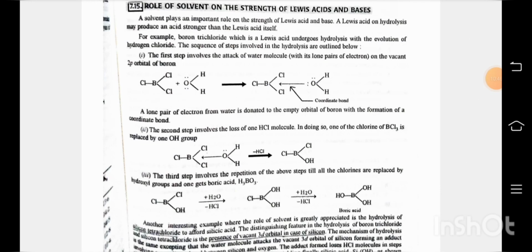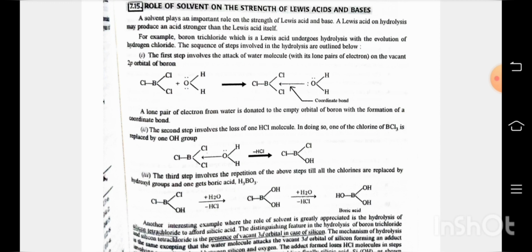Strength of Lewis acid and base. A solvent plays an important role in the strength of Lewis acids and bases. A Lewis acid on hydrolysis may produce an acid stronger than the Lewis acid itself. For example, boron trichloride, which is a Lewis acid, undergoes hydrolysis with the evolution of hydrogen chloride. The sequence of first steps involved in the hydrolysis is outlined below.